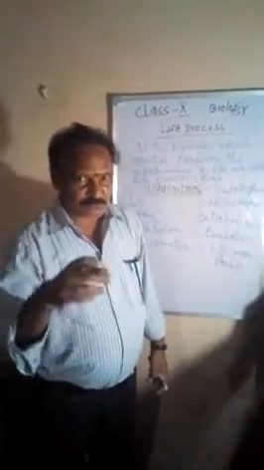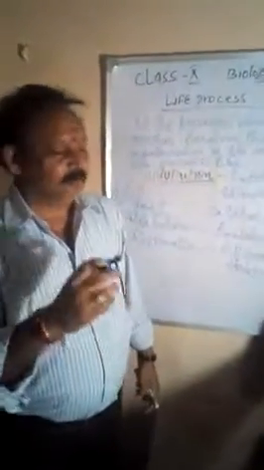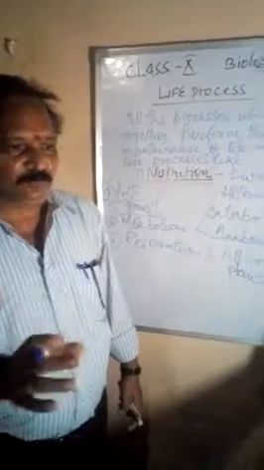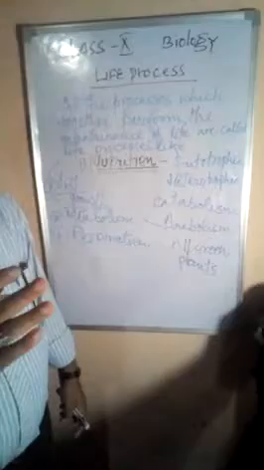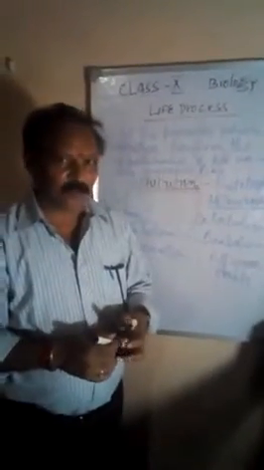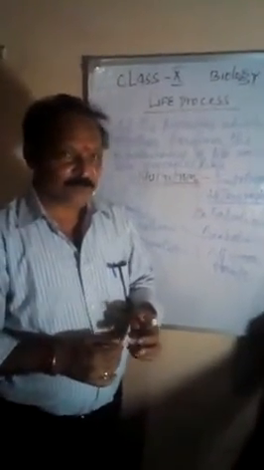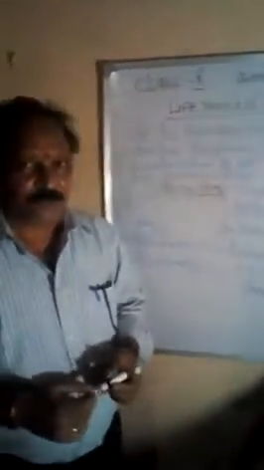With the use of chlorophyll, they are capable of preparing their own food by themselves in the presence of sunlight, carbon dioxide, water and minerals. Clear? About heterotrophic nutrition we will study, and autotrophic nutrition in detail, in later online classes. Students, this is all for today.